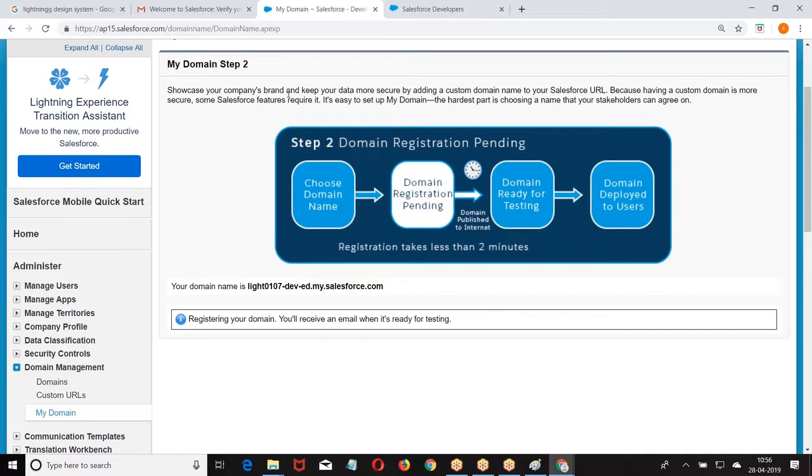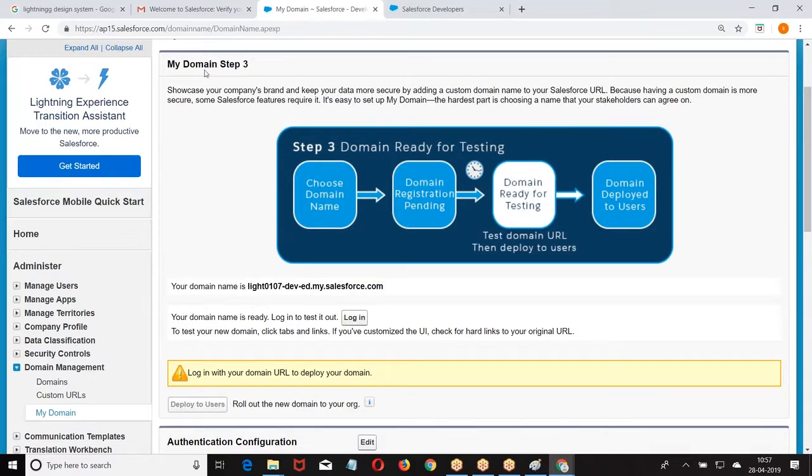Then I have to provide what? A concept of authentication providers. If I have to provide single sign-on, identity provider, authentication providers, then it is a must that we go for a domain name. In Classic, a domain name is not a must, but for Lightning, a domain name is a must. But if you want single sign-on, authentication provider, identity provider, a domain name is a must. Right. So once the domain name is enabled,